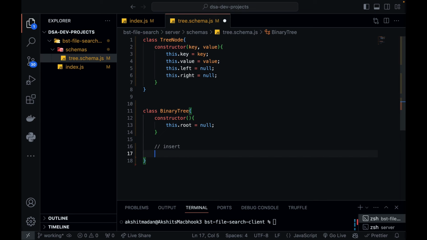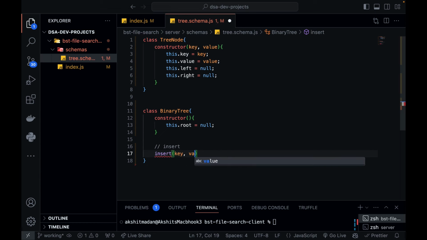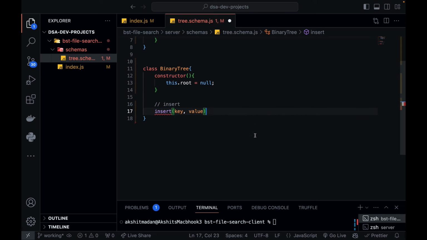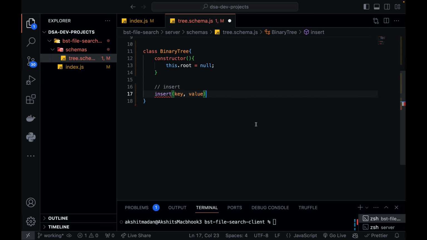So I'm going to define a function called insert, and this insert function is going to take key and value, because these are the two things that I can expect my client to pass to me through an API endpoint. Key means the file name and value means the metadata of that file.